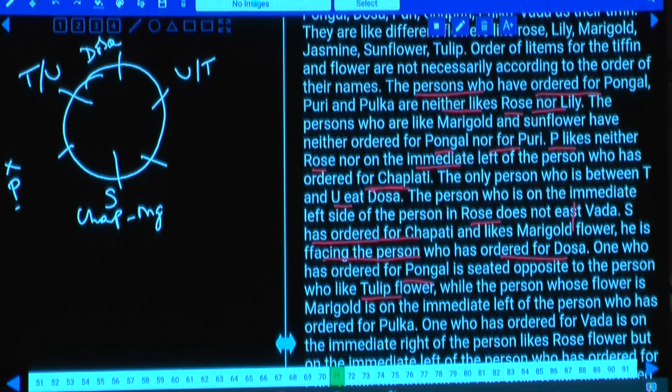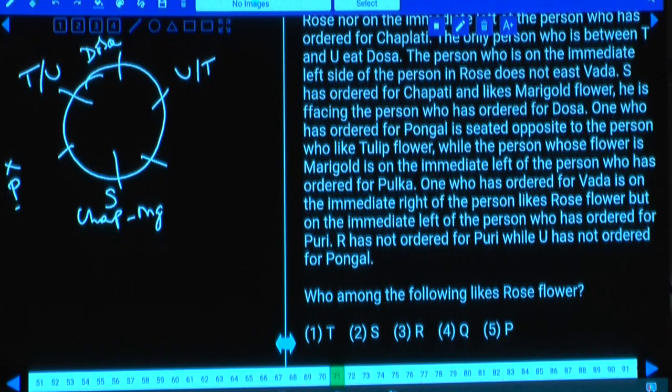As pongal and tulip are opposite to each other, then the person whose flower is marigold is on the immediate left of the person with pulka. And next one. One who has ordered for vada is on the immediate right of the person who likes rose flower, but not on the immediate left of the person who has ordered for puri. R has not ordered for puri, while U has not ordered for pongal. And R has not ordered for puri, and next one. And U has not ordered for what? Pongal. Now this is the information provided.